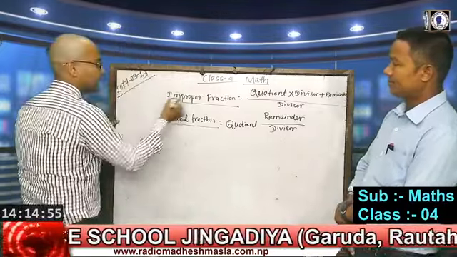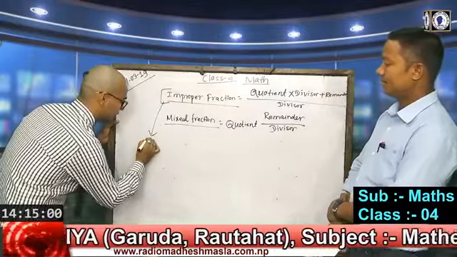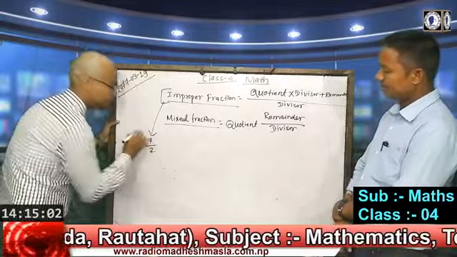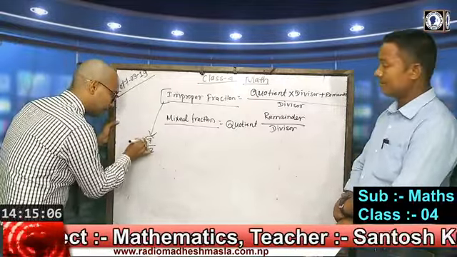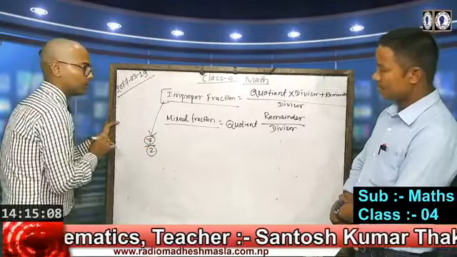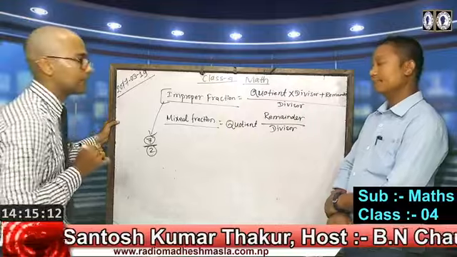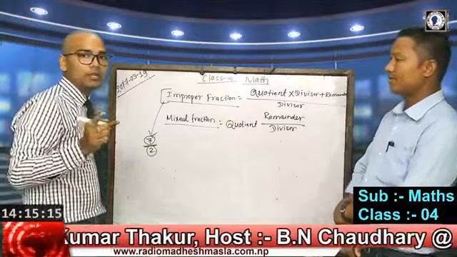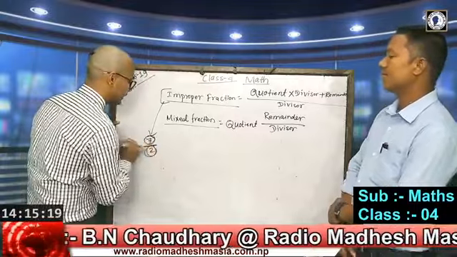Suppose the improper fraction is given like this, 7 by 2. Then we should divide 7 by 2, because the fraction bar denotes a division sign. We should divide the numerator 7 by the denominator 2.